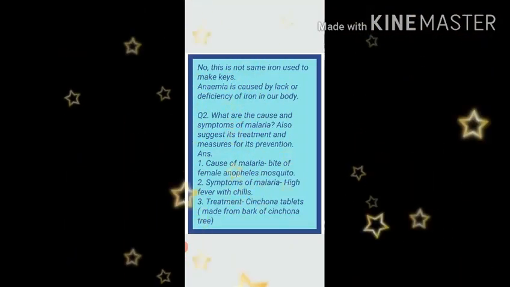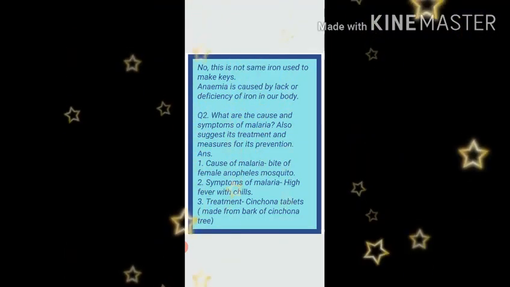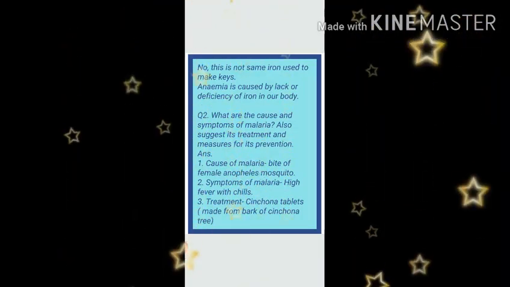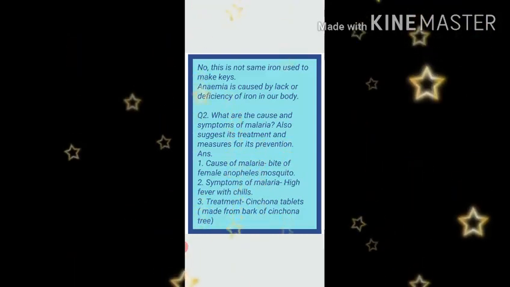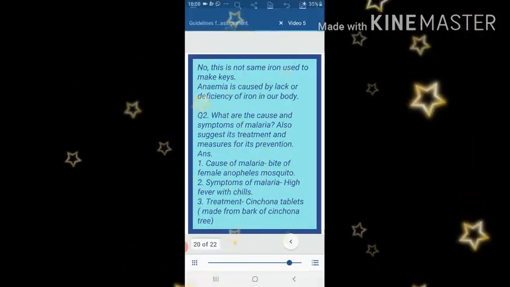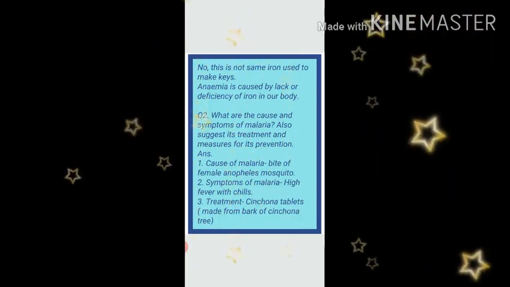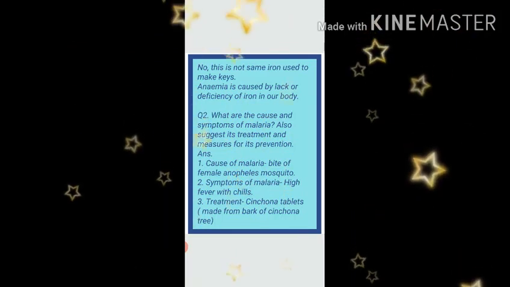Now the question number 2. What are the cause and symptoms of malaria? Also suggest its treatment and measures for its prevention. Dear kids, so in this question, we have to tell cause of malaria, symptoms of malaria, treatment of malaria and prevention of malaria.